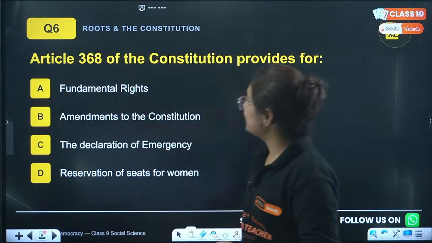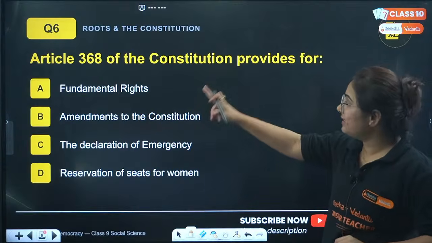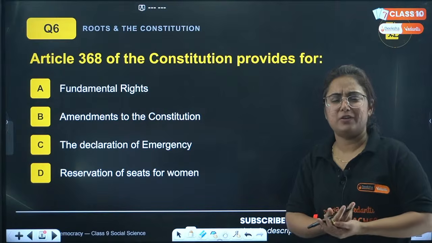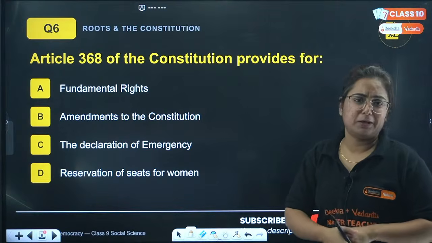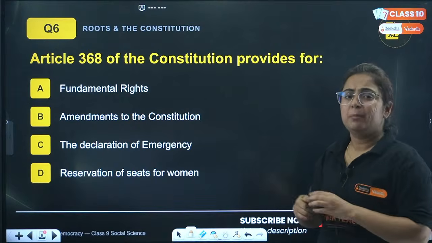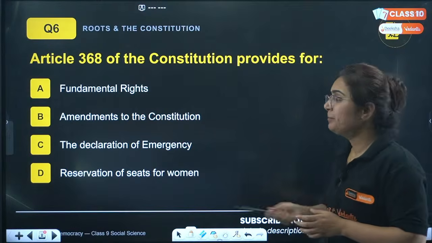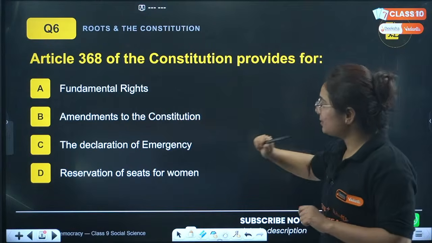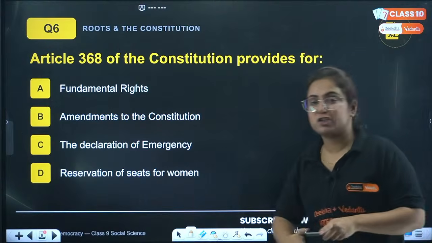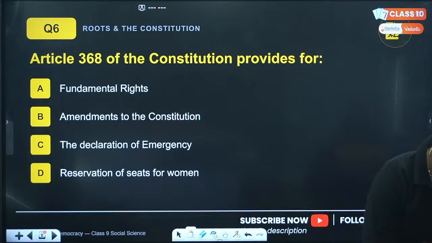Next question, sixth question of the day. Article 368 of the Constitution provides that. From where did this article come, and are we not aware about that? Think about it. Let's just judge what it talks about, because some details are given in your chapter. Is it about fundamental right? Is it about amendment to the Constitution, the declaration of emergency, or the reservation of the seats for women? This question is about Article 368 of the Indian Constitution. What does it talk about?